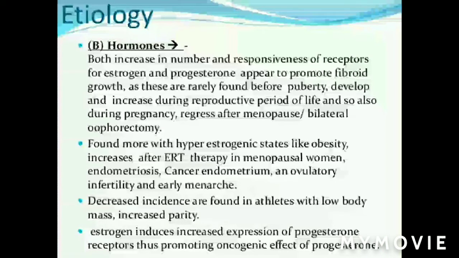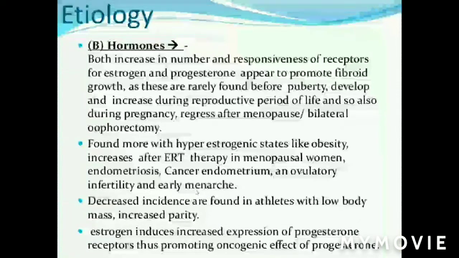Like when a woman or a girl is obese, or with an increase in estrogen replacement therapies in menopausal women, it is found more. Again, estrogen replacement means getting more estrogenism. In obesity, the androgens will change into more estrogen. So this excess adipose tissue is not good for normal uterine functioning. Again, it is found to increase with endometriosis, pelvic inflammatory disease, and cancer endometrium. Means hyperestrogenism is working for development of fibromyoma of uterus, anovulatory infertility, and early menarche.